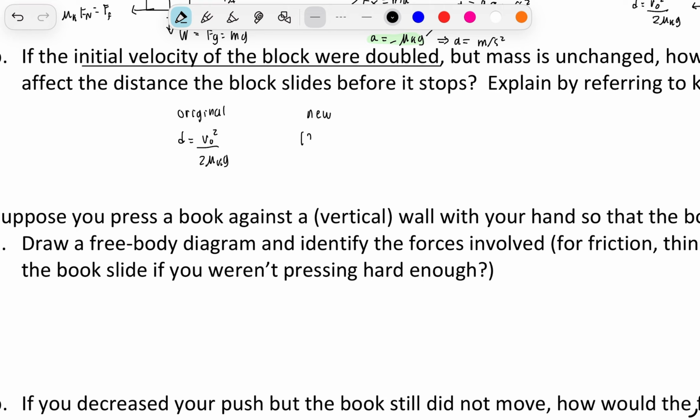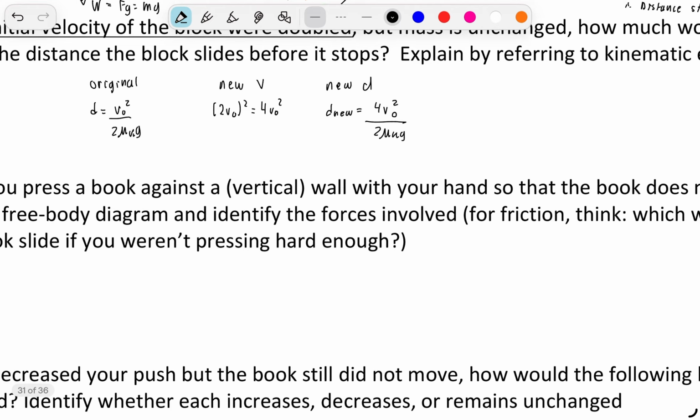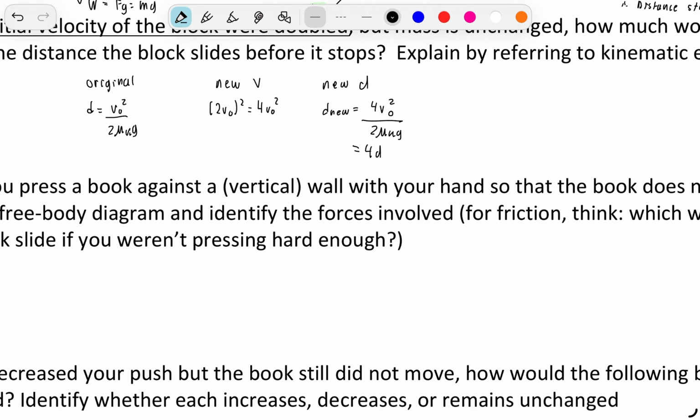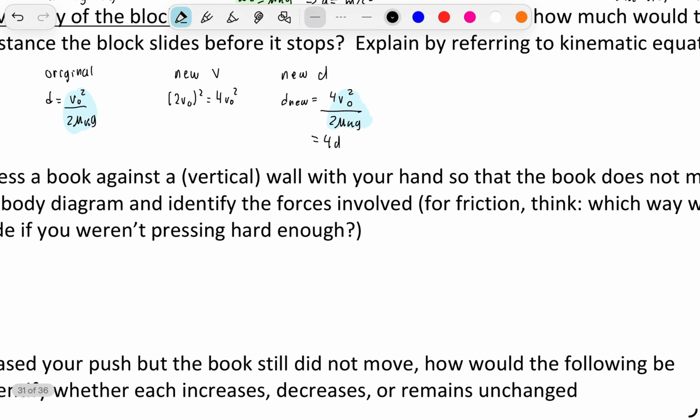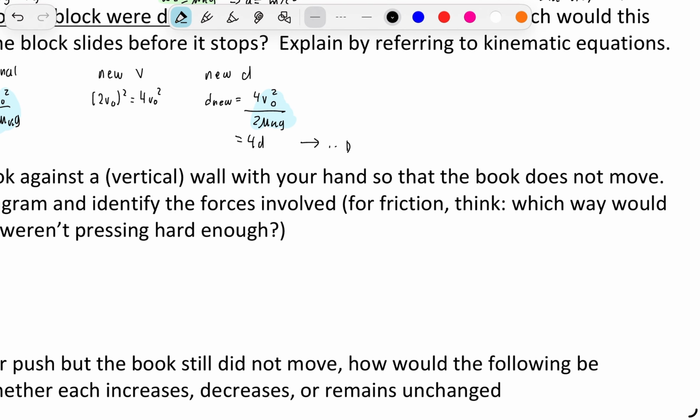Now we have that 2 times the velocity initial, squared, is equal to 4 times the initial velocity squared. And our new distance is going to be equal to 4 times the velocity initial squared divided by 2 times mu k times g. This is going to equal 4 times d if we compare it here, because we can see that d is this, and this is just d, and that is just scaling it by 4. Therefore, we can see that distance becomes 4 times larger.